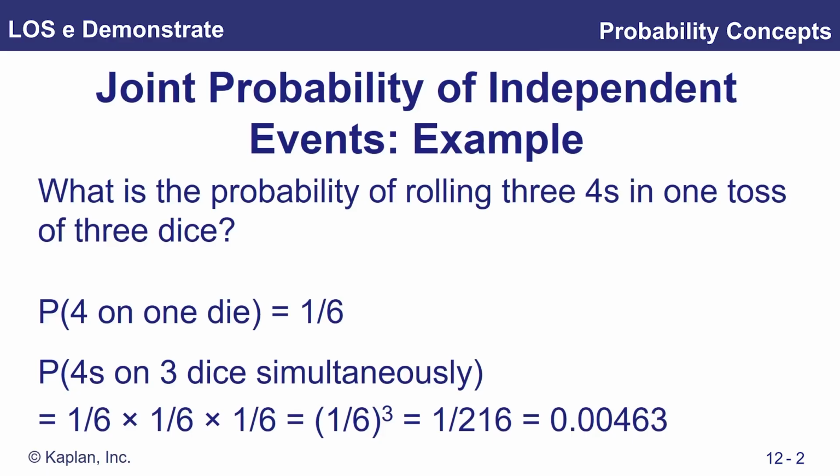In other words, 1/6 to the power of 3, which gives us 0.00463. Okay, or if you like to convert that into percentages, and there's no reason why we shouldn't, our percentage is 0.463%. Lovely, and that is the end of this module.